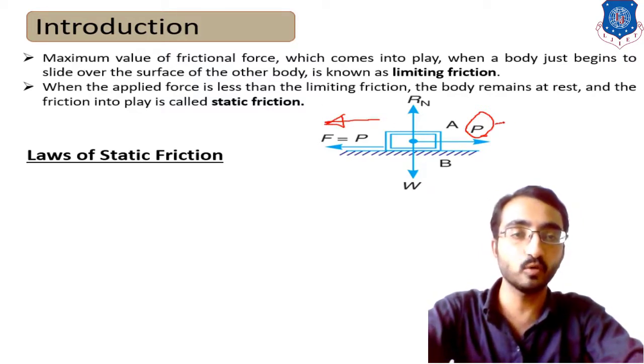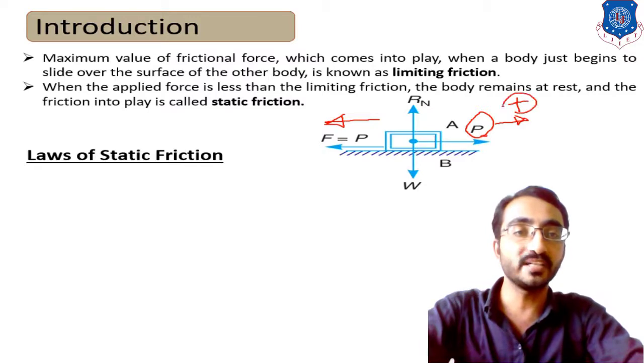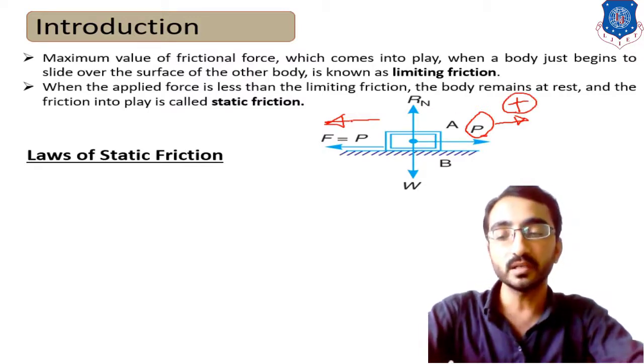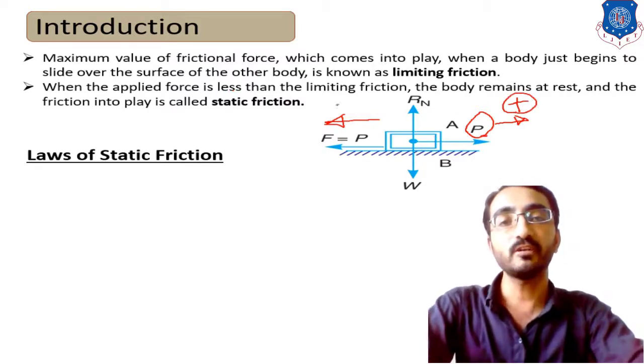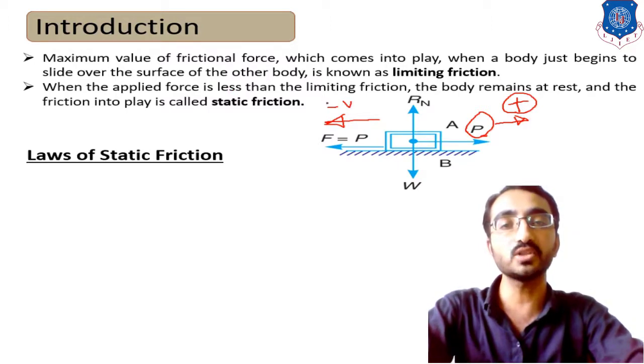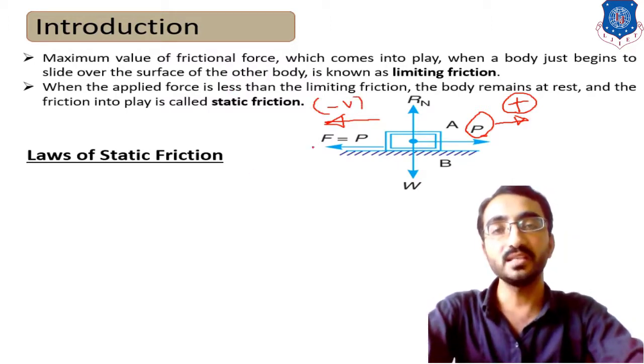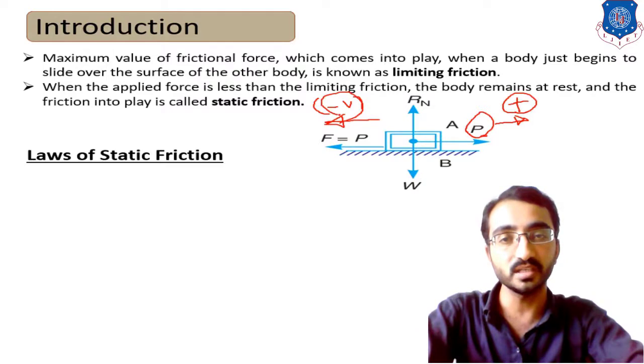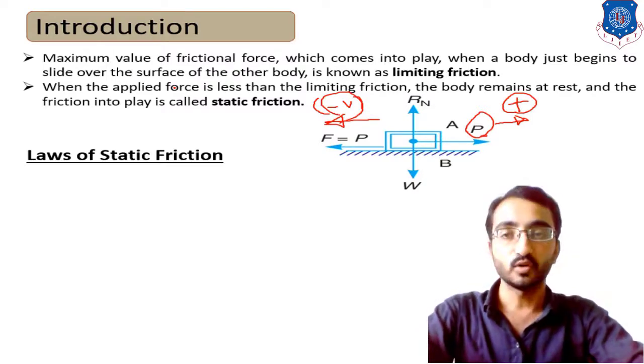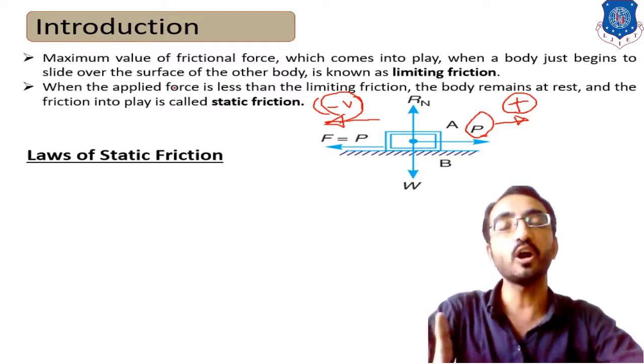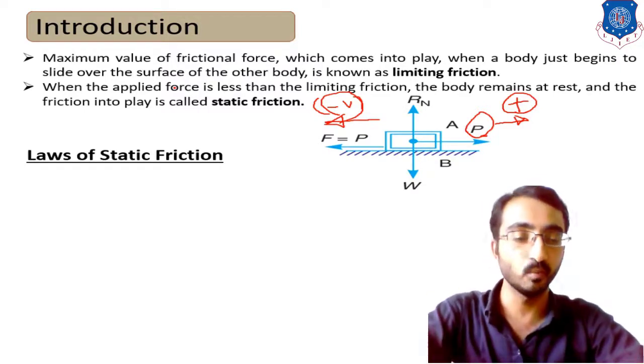If we apply force in the horizontal direction, let's consider it the positive direction. Due to this positive directional force, the negative directional force which is developed, opposing this motion, is known as the frictional force. So the first fundamental about frictional force is that it is always in the opposite direction of motion.